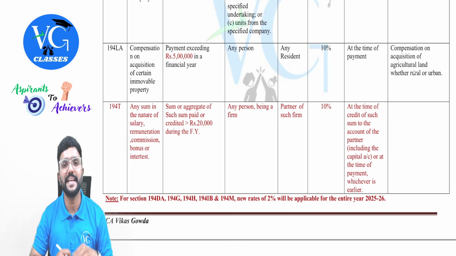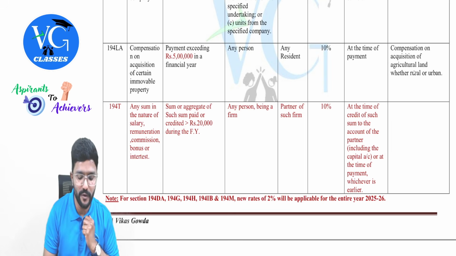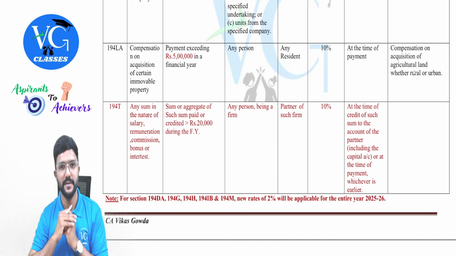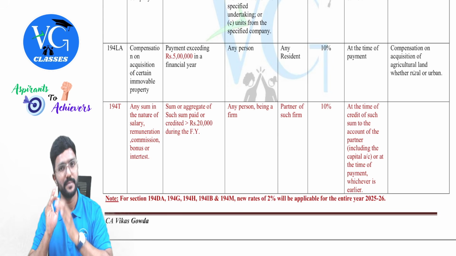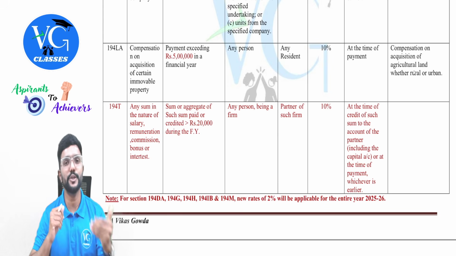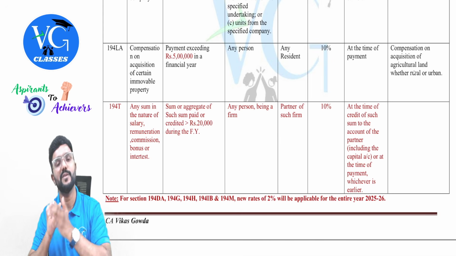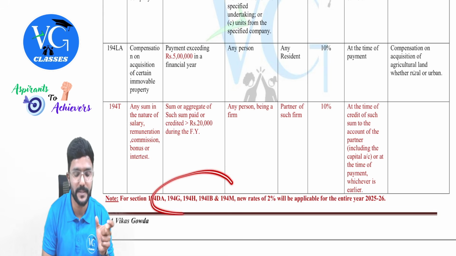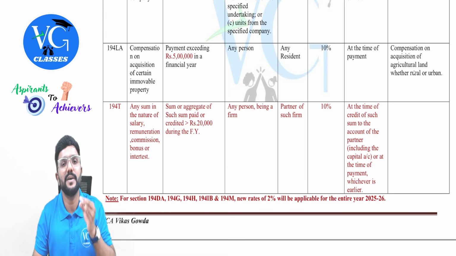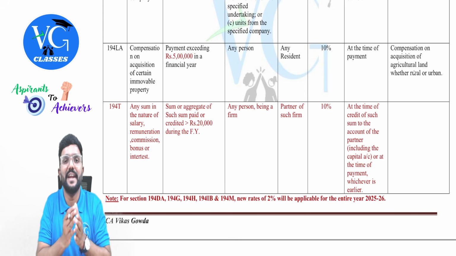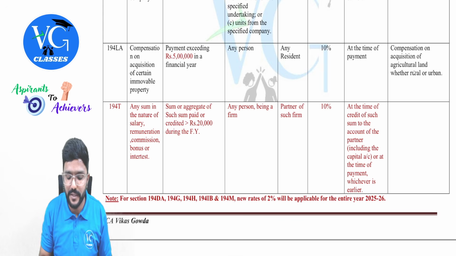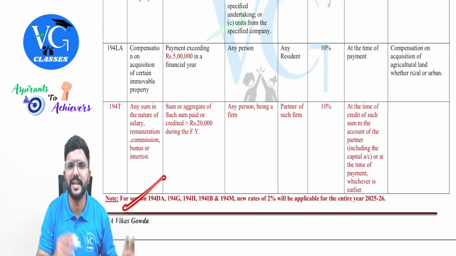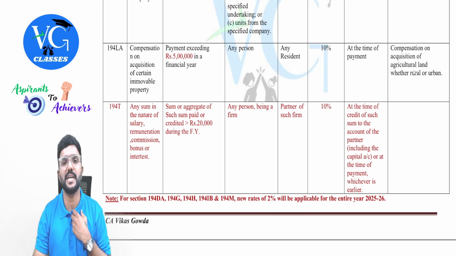Then, note, for sections 194DA, G, H, IB and M, the new rate of 2% will be applicable for the entire year 25-26. Guys, if you observe, for these sections, last year there were two rates. From 1st April to 30th September, one rate. Then from 1st October to 31st March, there was one more rate. That is old rate, new rate under the respective sections. But now you remember only the new rate, because for our entire previous year, the new rate 2% will be applicable. Clear? This is not an amendment, it is more like a clarification which I am giving.